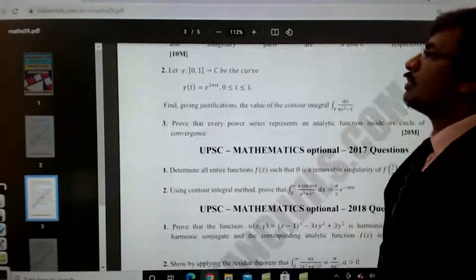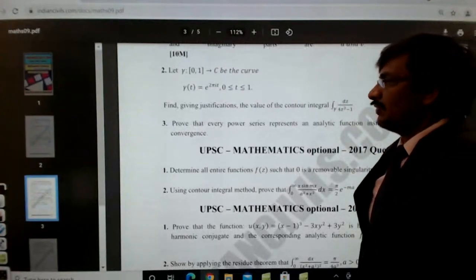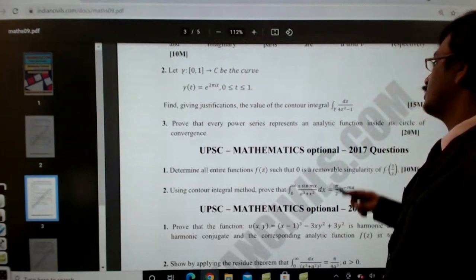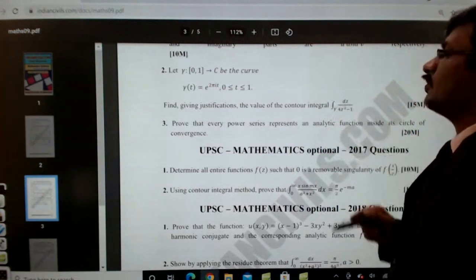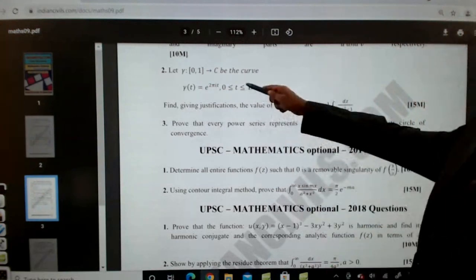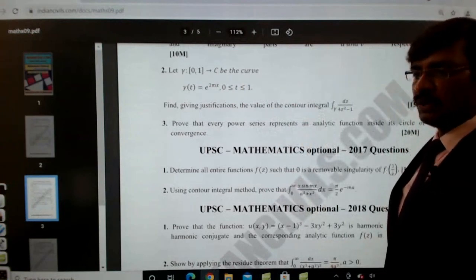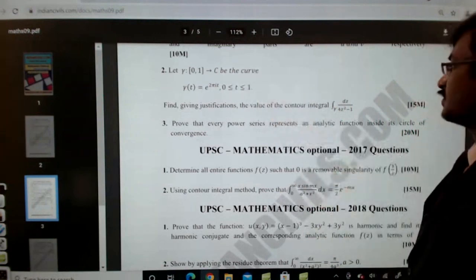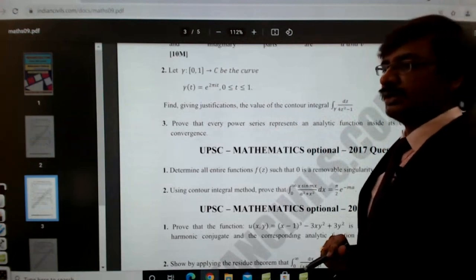And then, gamma of t is equal to e power 2 pi it, where 0 is less than t less than 1. Find, giving justification, the value of the contour integral over the contour given by that, dz divided by 4z square minus 1. So this is the way of representing the contour. He has given one particular curve, represented by this function. Over that curve, we need to evaluate this integral, which is what we call contour integration.